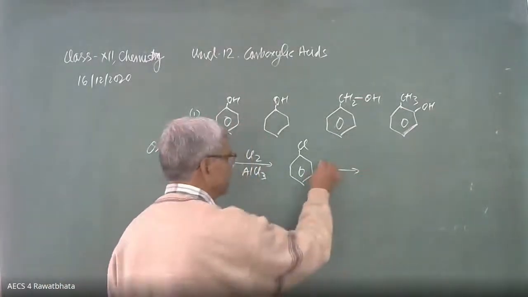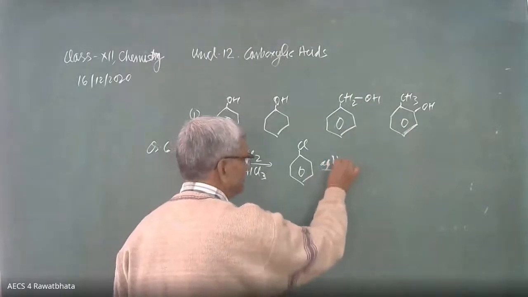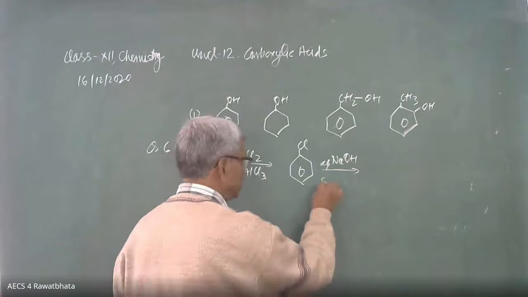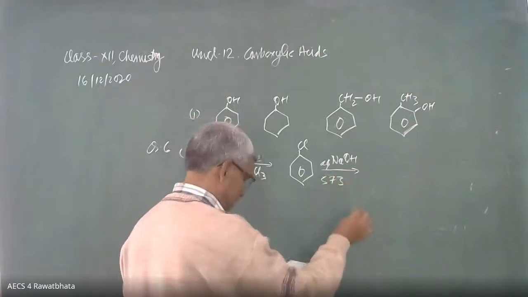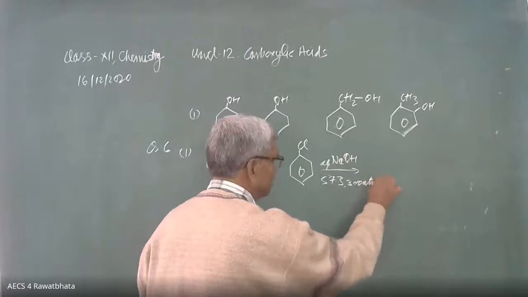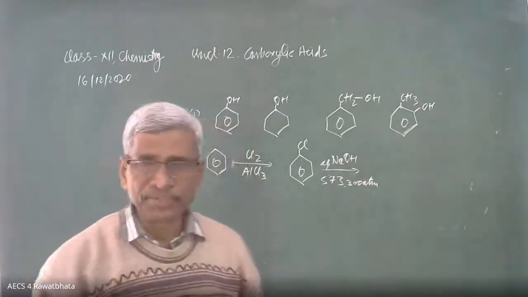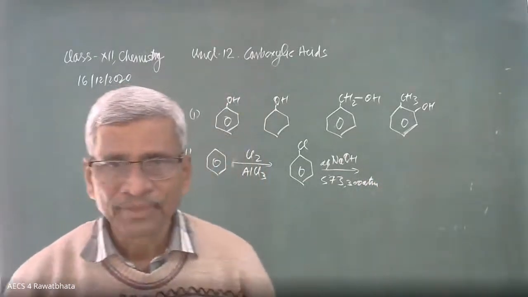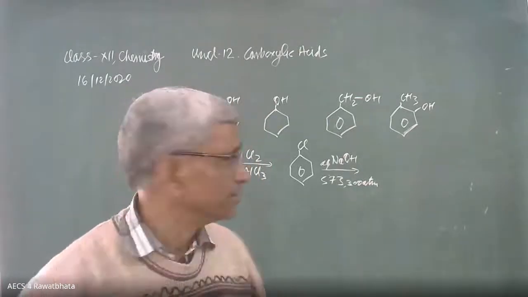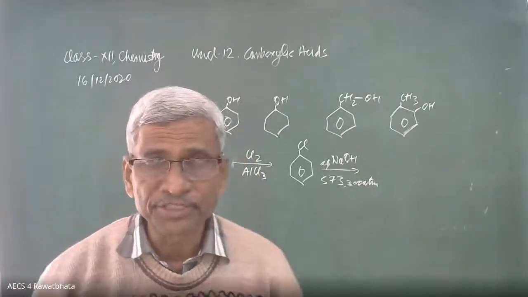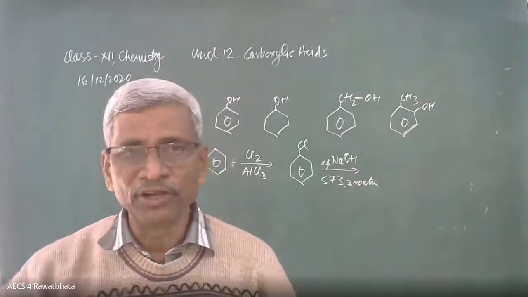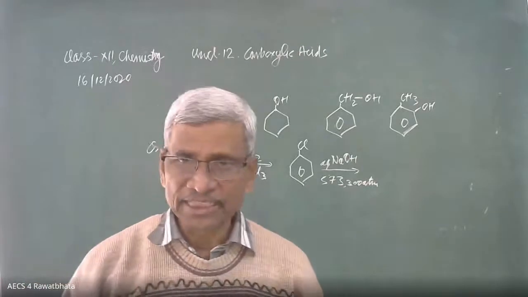This is a famous reaction. Do you remember that? NaOH, 573 Kelvin and 300 atmosphere. What is the name of this famous reaction? We are going to convert chlorobenzene into phenol. You have studied this in preparation.